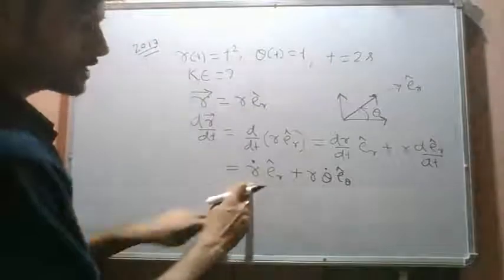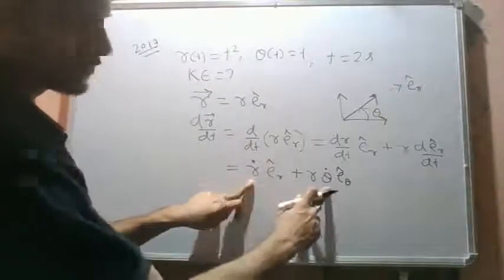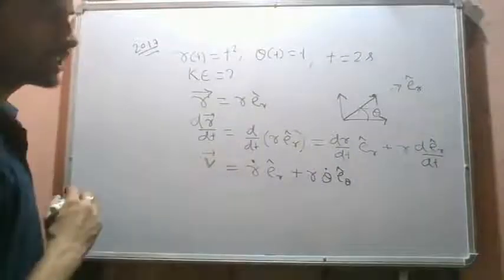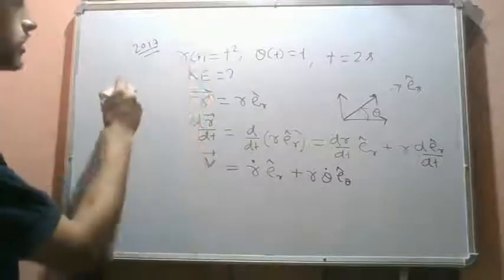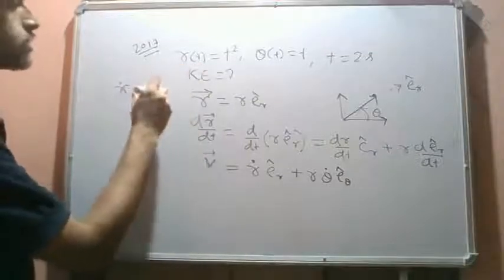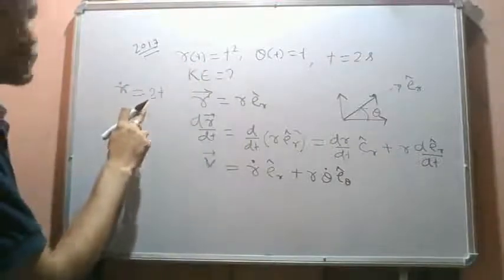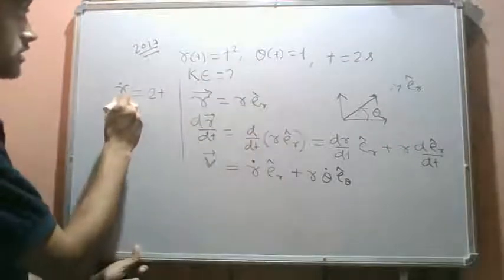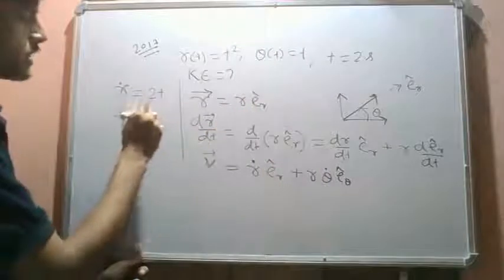We need r dot and theta dot to find out the velocity. Differentiation of r is 2t, and differentiation of theta is 1, since d/dt of t is 1.